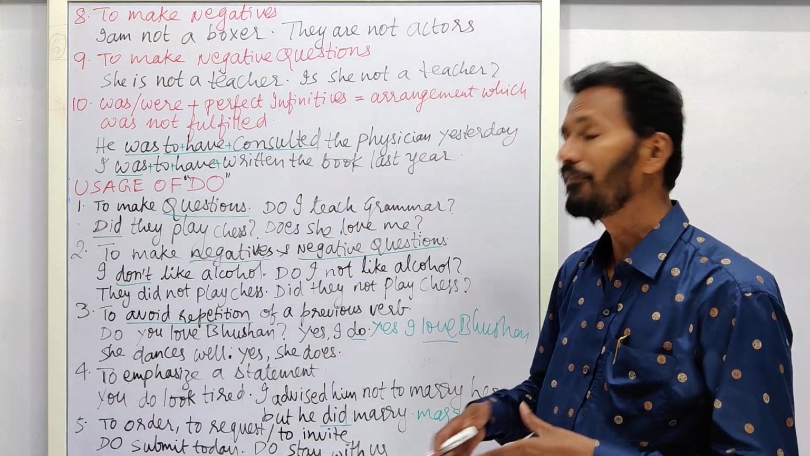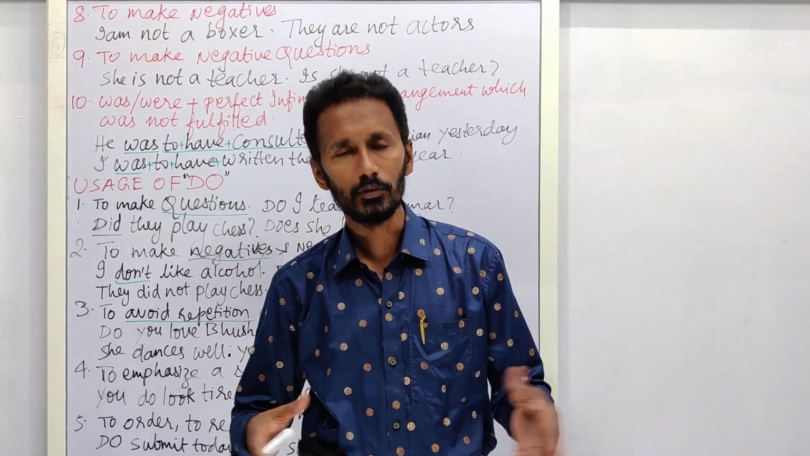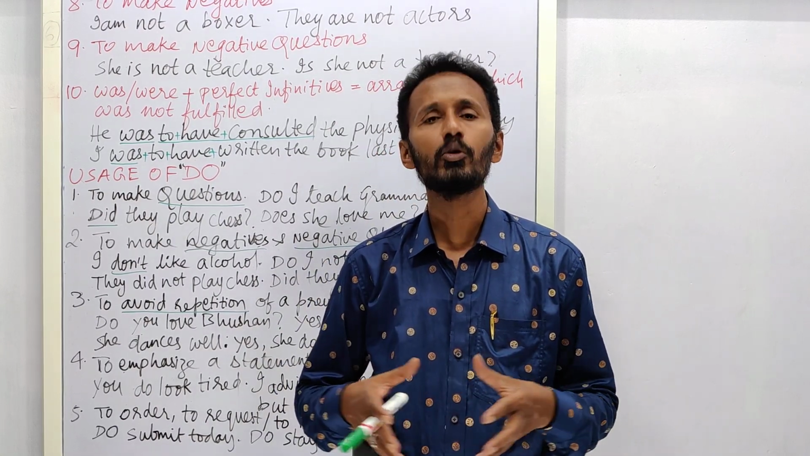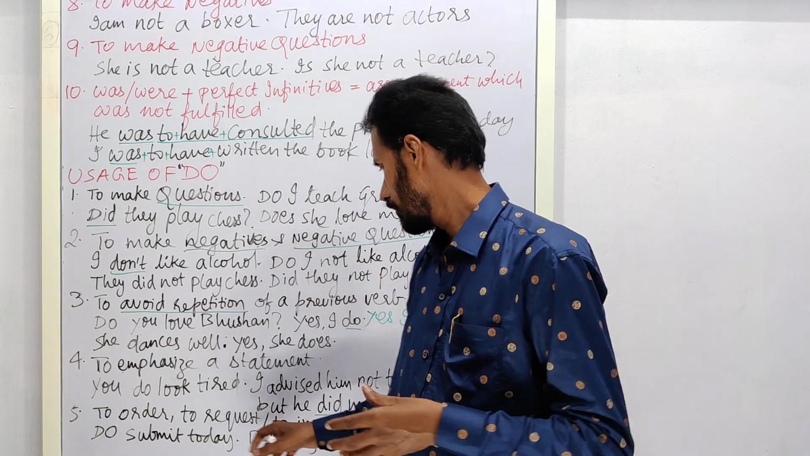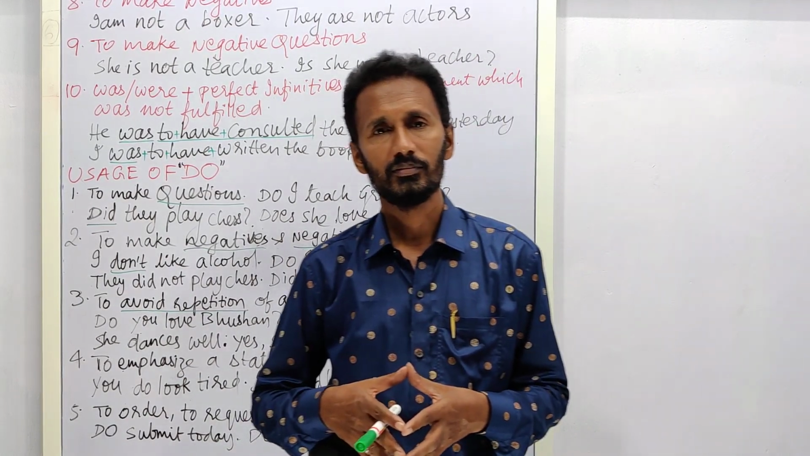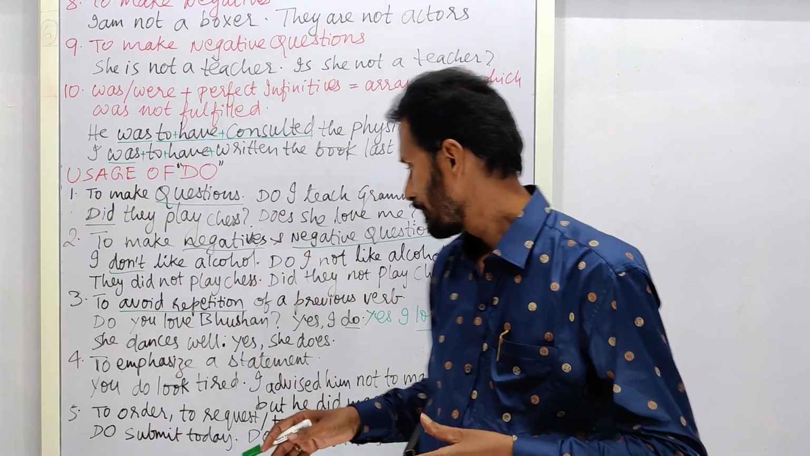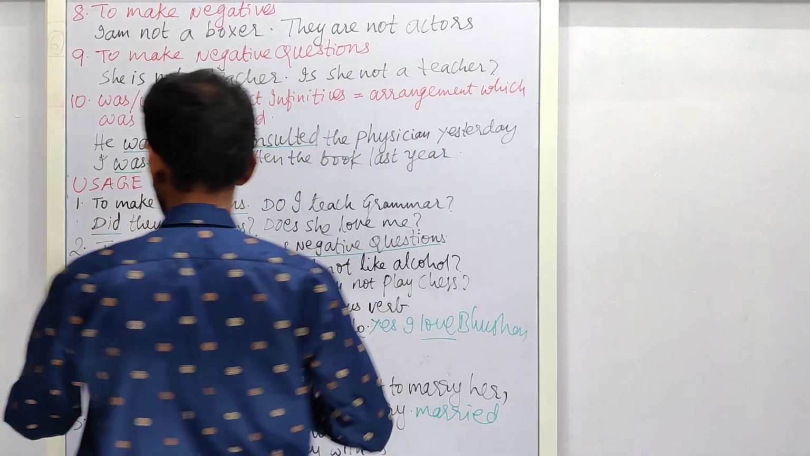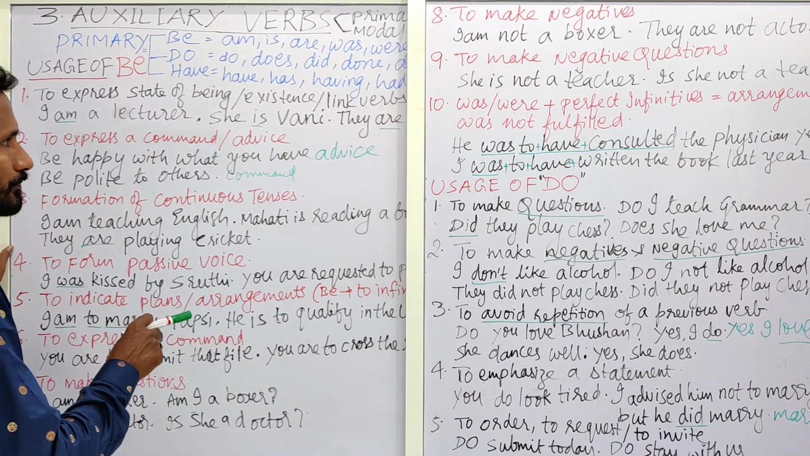In the same manner, do stay with us. Somebody wants to leave after visiting your house, and you invite them or request them to stay with you. In those circumstances, you can say, do stay with us for a night or tonight. So this is about usage of do, and we have learned about usage of be.